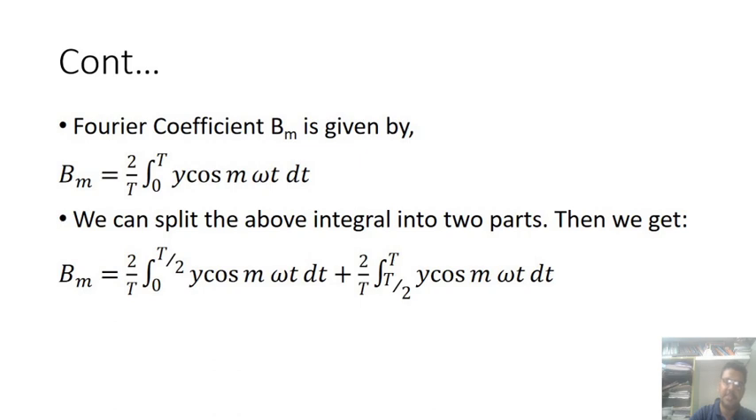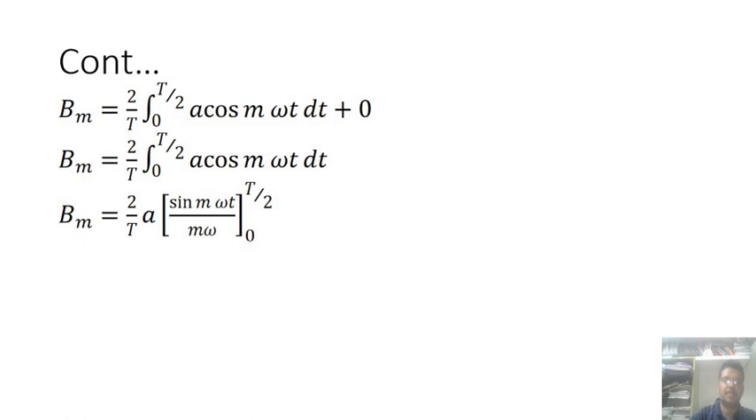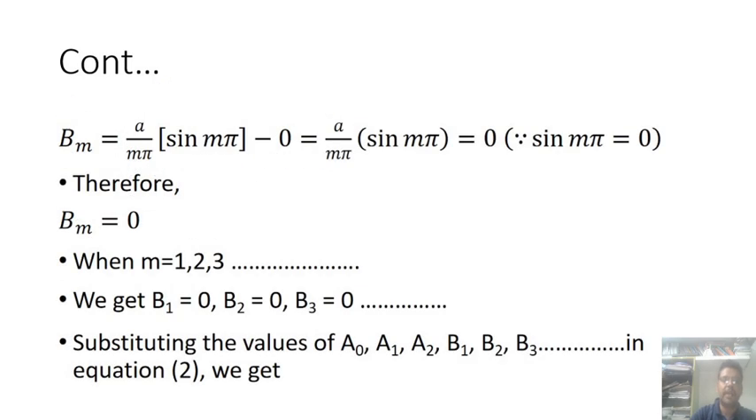Then we can split it into two parts, as with Am constants. So here also we split it to get the value of Bm equals 2 by T times a of sin m omega t by m omega from 0 to T. Now substituting the values, we get Bm equals 0. When m equals 1, 2, 3, we get b1 equals 0, b2 equals 0, b3 equals 0.